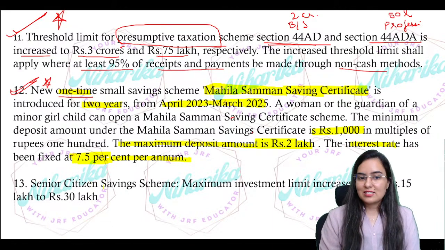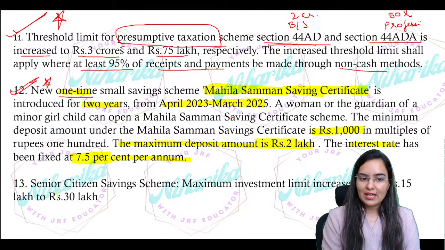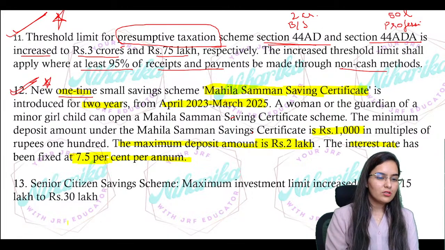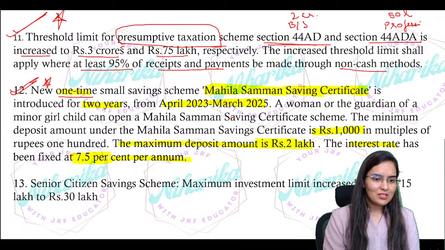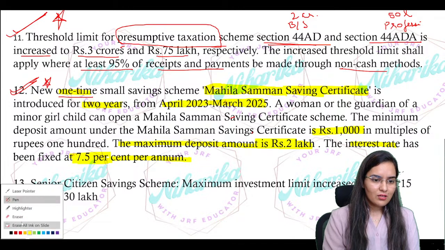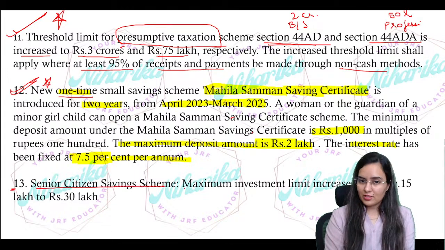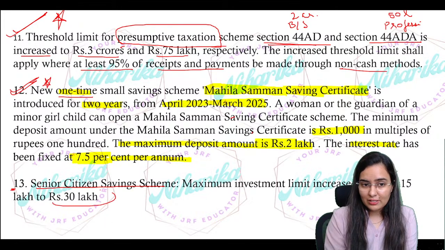Now, senior citizen savings scheme maximum investment limit increased from 15 lakh to 30 lakh. So this was not a major point in our income tax course, but since it is written in amendments, that's why. This is not written in your NTA UGC NET course, but since it is an amendment, I'm covering that. Investment limit is increased from 15 lakh to 30 lakh.